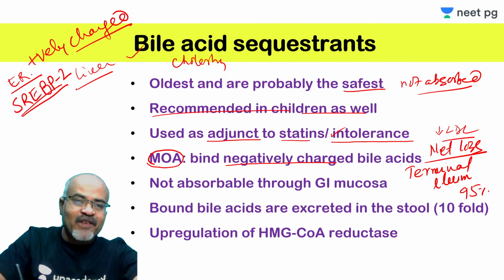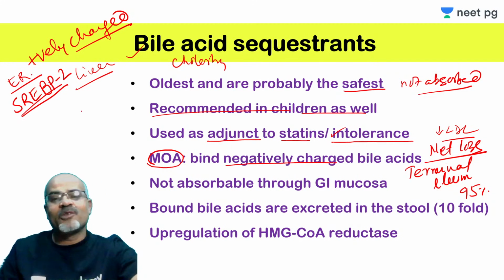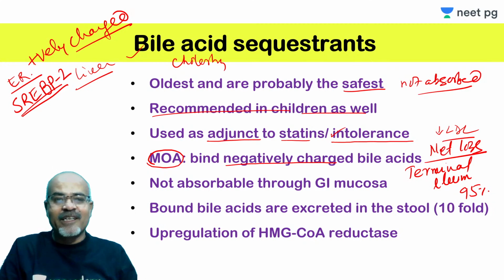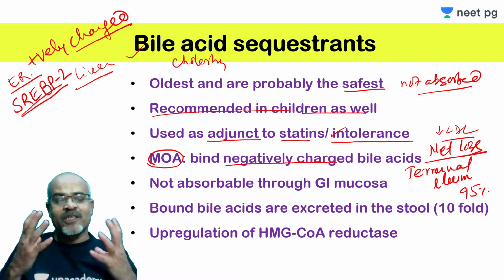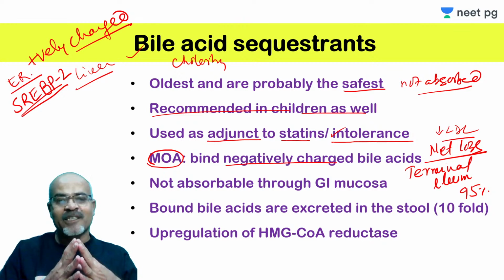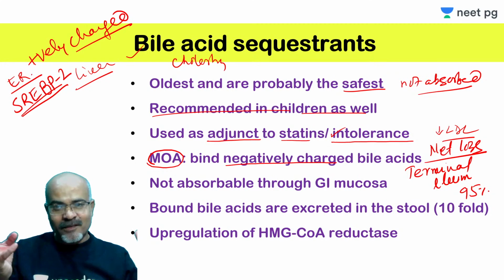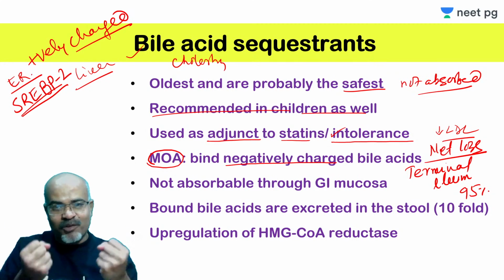This transcription factor binds with the DNA in the promoter area of the LDL receptor gene, and it leads to increased expression of the LDL receptors on the hepatocytes or parenchymal cells. So more and more LDL can be recaptured from the circulation.